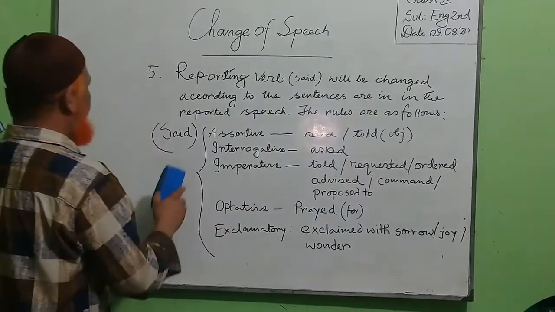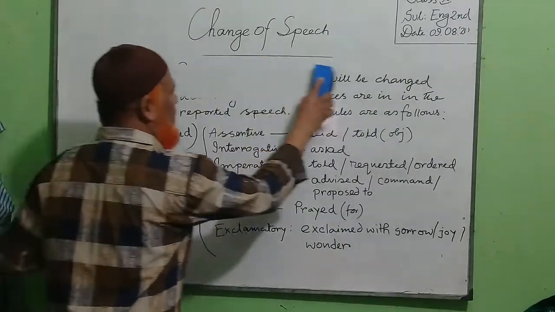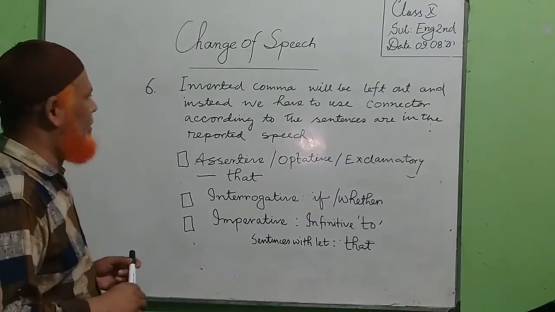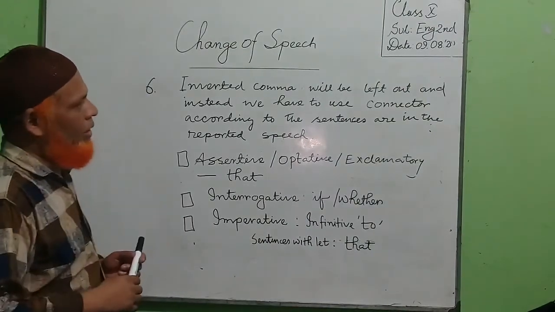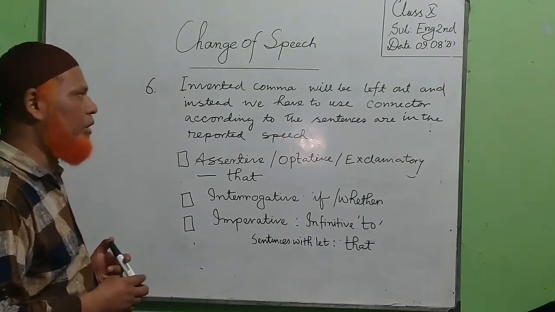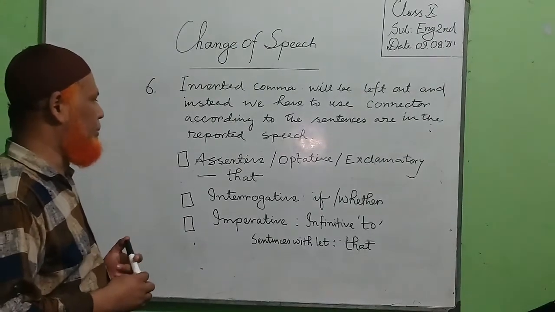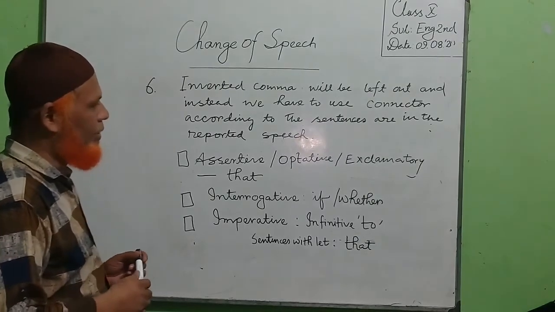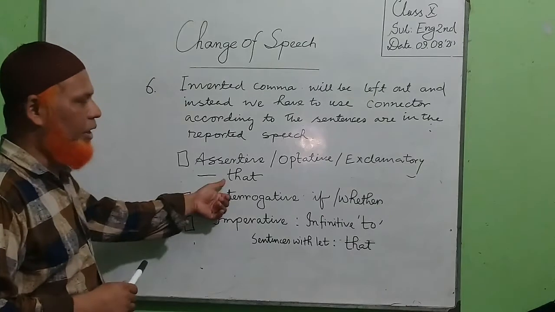Okay, the last number I'm going to discuss. Number 6: inverted commas will be left out, and instead we have to use a connector according to the type of sentence in the reported speech. If the sentences are assertive, optative and exclamatory, we use that.